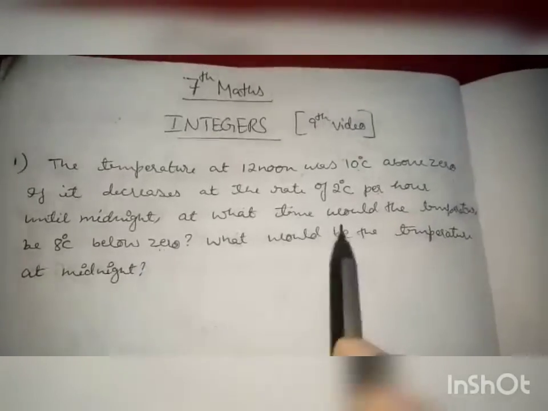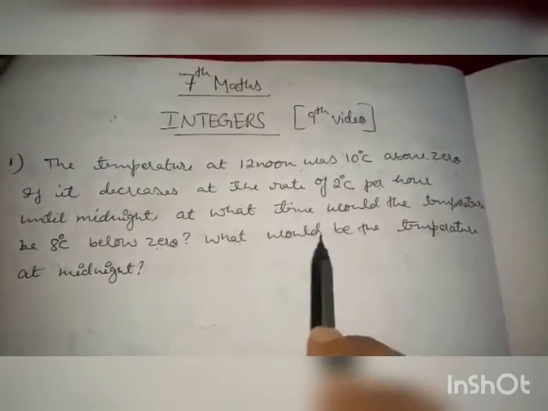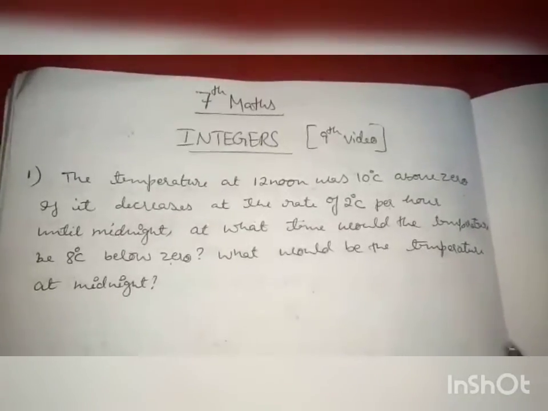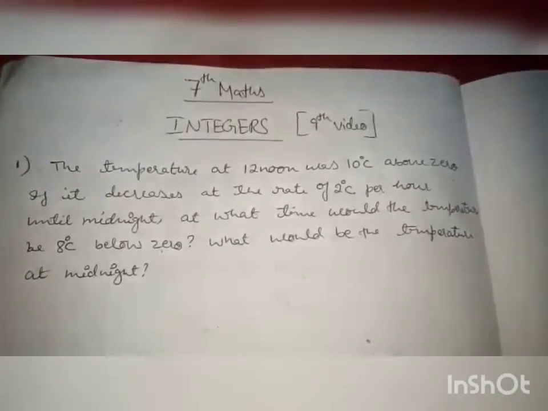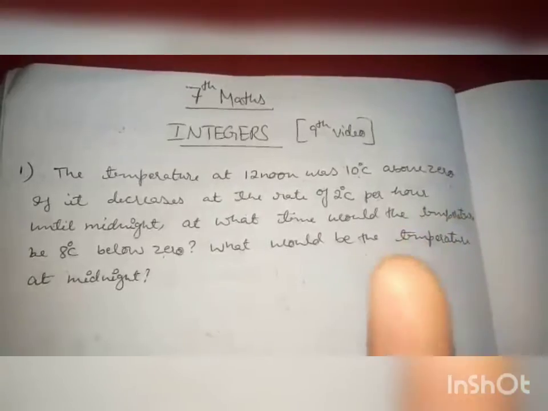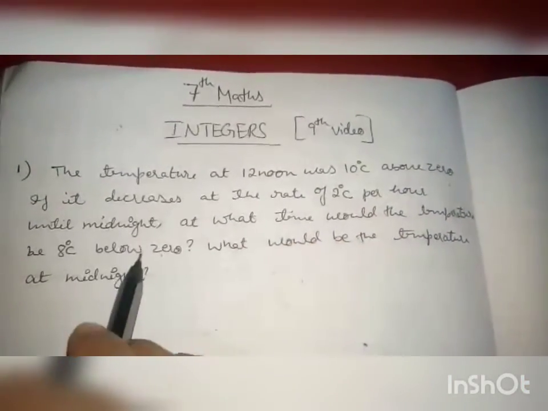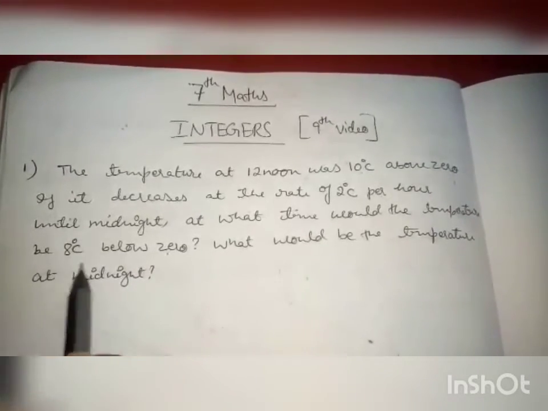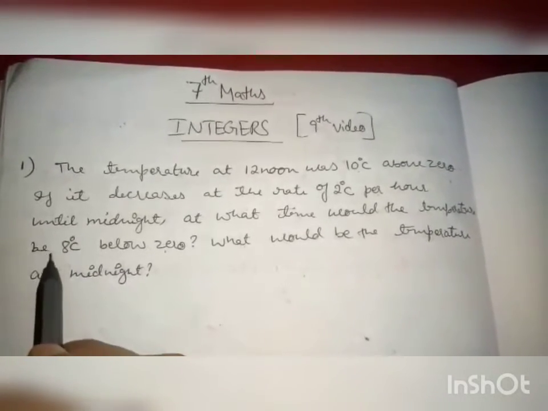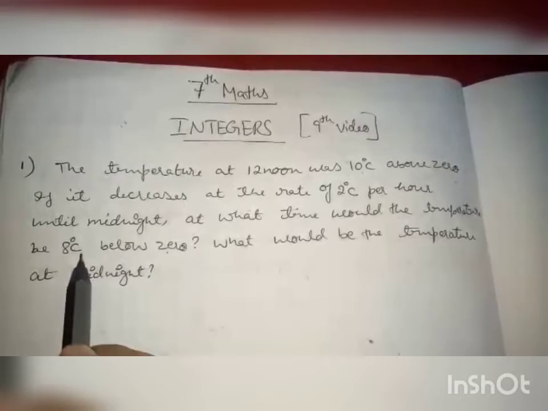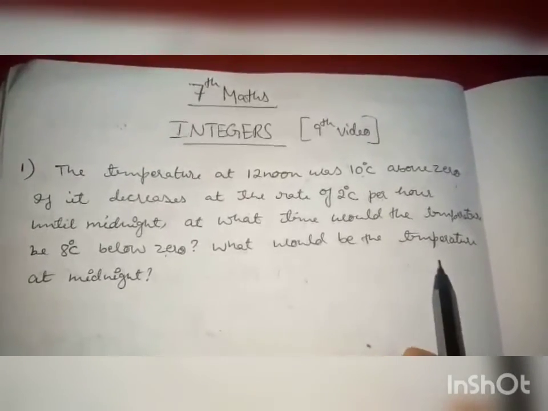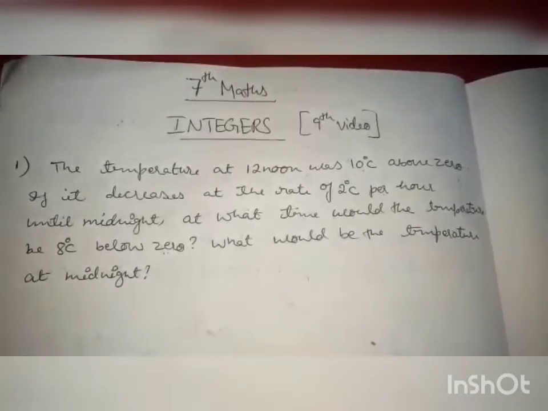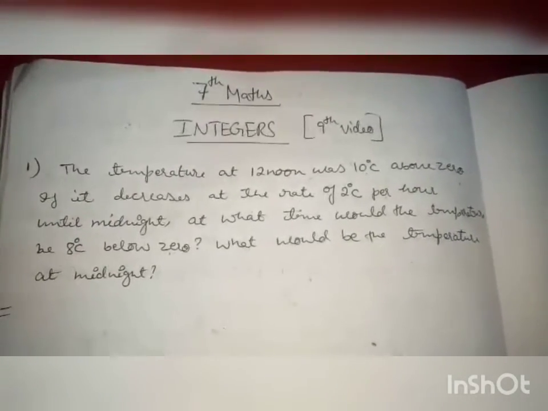You have to find. One more question is there. What would be the temperature at midnight? Midnight means 12 a.m. So at that time what would be the temperature? You have to find. So two questions are there in this. One, at what time the temperature reaches minus 8 degrees centigrade, and another one you have to find at 12 a.m. what would be the temperature. So how will we find?